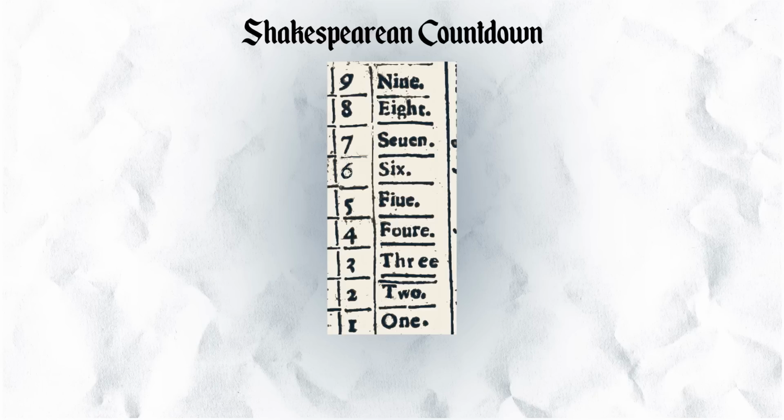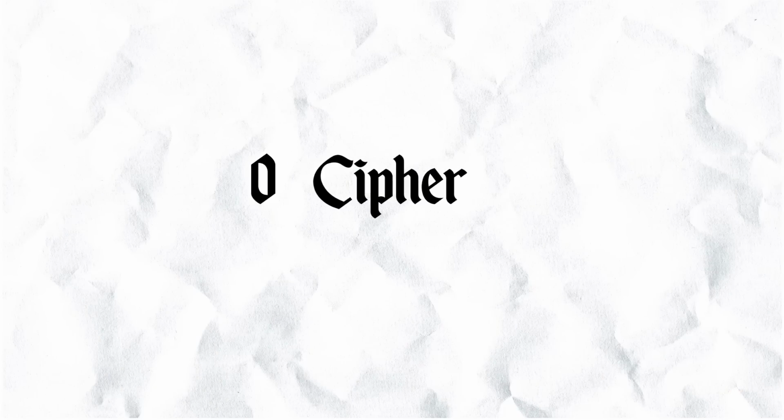Well, what it would be called officially in those days was the cipher. And an intriguing notion. The cipher, it makes us think of sort of code and mystery. And it sort of was, because here was something that represented nothing that could make numbers really big. And one of the really intriguing things is how clearly Shakespeare found this a really interesting concept. He mentions it 3 or 4 times.